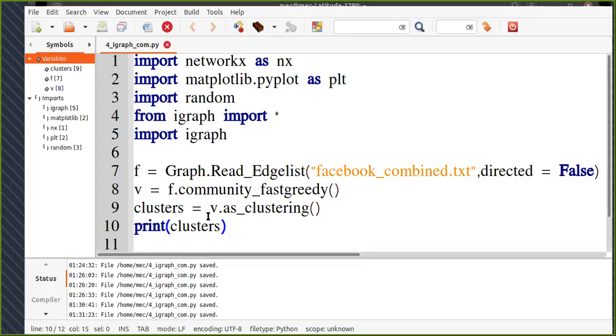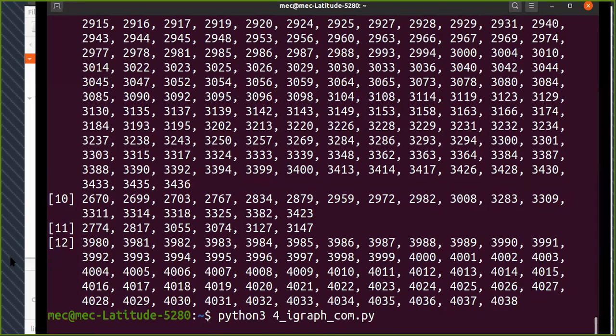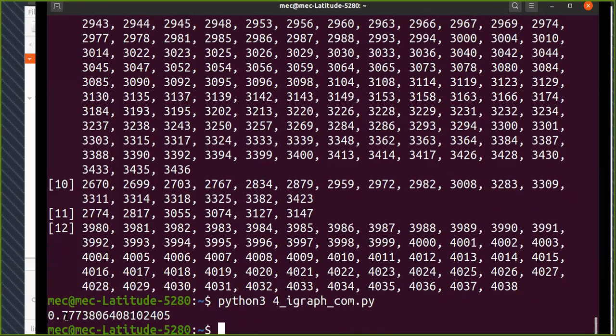Okay. One thing which is important is I want to know the modularity, as we discussed. This algorithm has given me some clusters, but how good are those clusters? If you want to see the value, this clusters is an object here, and I want to see the modularity. So let me look at what the modularity is. It shows me a modularity of 0.7, which is a decent one.